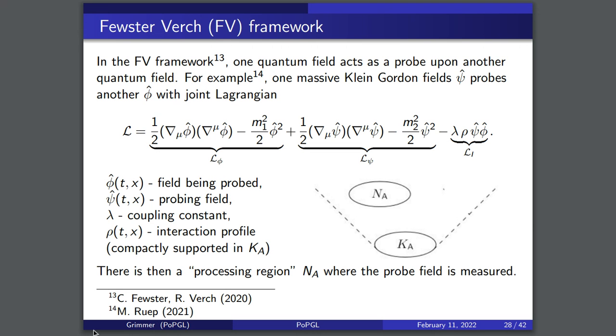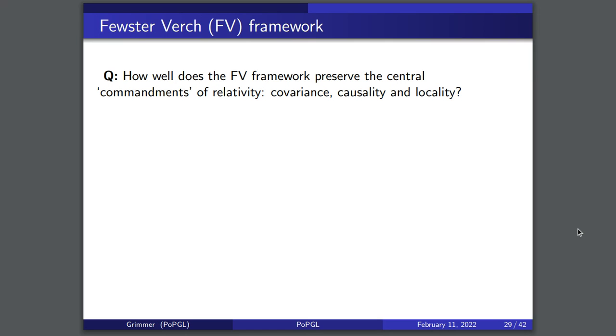And then, at least in this Rupp paper, we describe a processing region, N_A, which is somewhere in the future of K_A, where the probe is processed and measured or analyzed, or somehow the information is pulled out of the probing field. Right. So, that's just quickly what the Fewster Verch framework is like.